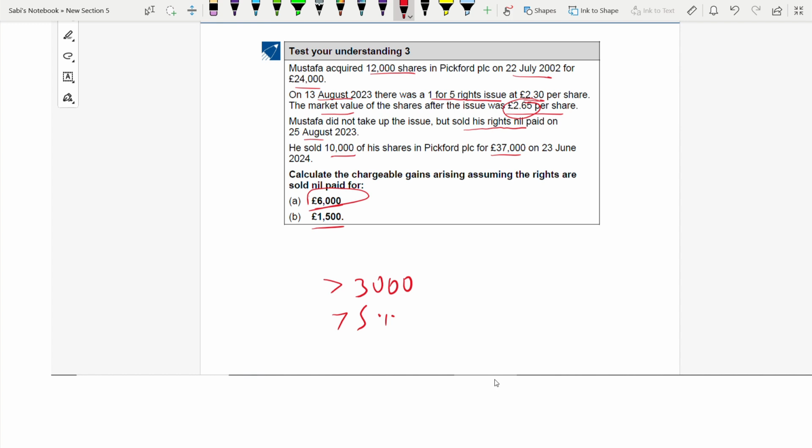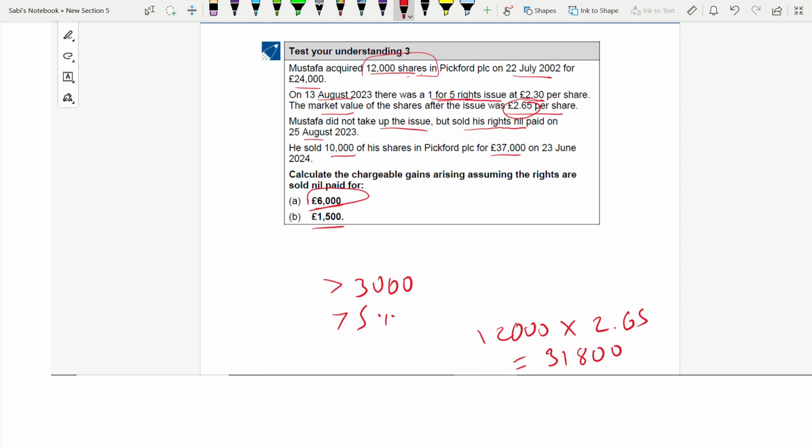12,000 shares. Do not add the right issue because we did not exercise the right issue that was given here, one for one. You see, Mustafa did not take up the issue, but rather he sold his rights to someone else. So he has 12,000 shares on that date. So it's 12,000 into 2.65. What is the value? 31,800.